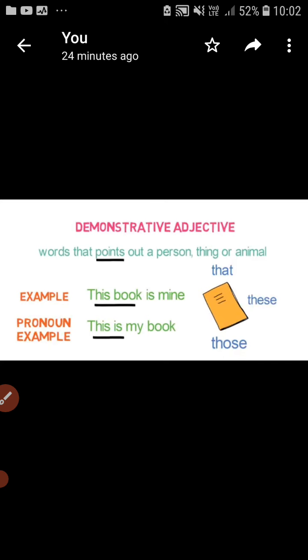And look at example number 2. This is my book. So in this example, this is used and after this there is no noun. After this there is a helping verb and after that there is a noun. So children, it's very simple to identify that if a demonstrative word is given with a noun, that is used as a demonstrative adjective. If a demonstrative word is given and after the demonstrative word there is no noun, that is used as a demonstrative pronoun.